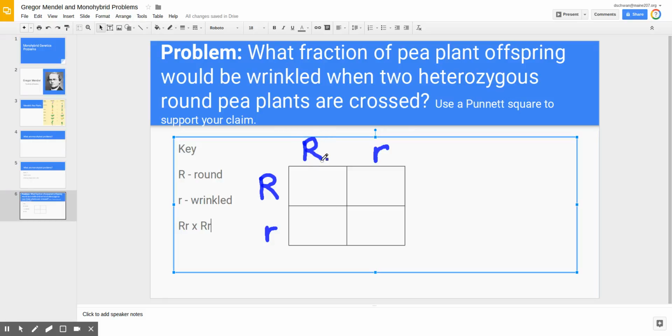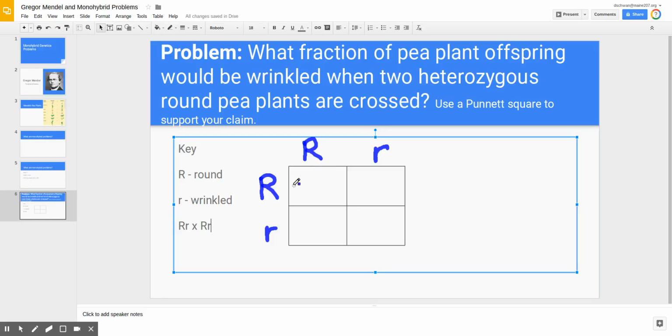What this big R represents up here, it represents a gamete. And that gamete has the big R recipe. It has the recipe for roundness for pea plants in it. This little r is part of a gamete. And this little r has the recipe for having wrinkled phenotype for pea plants. And the Punnett square is going to show what are the possible offspring that these two parents can produce.